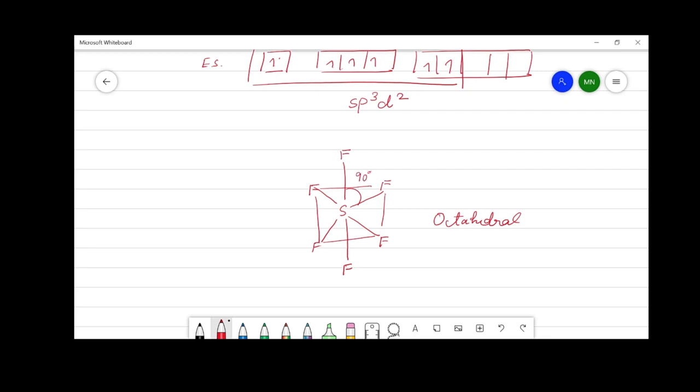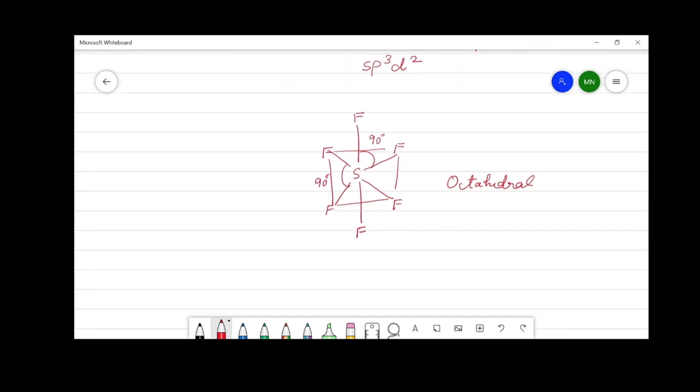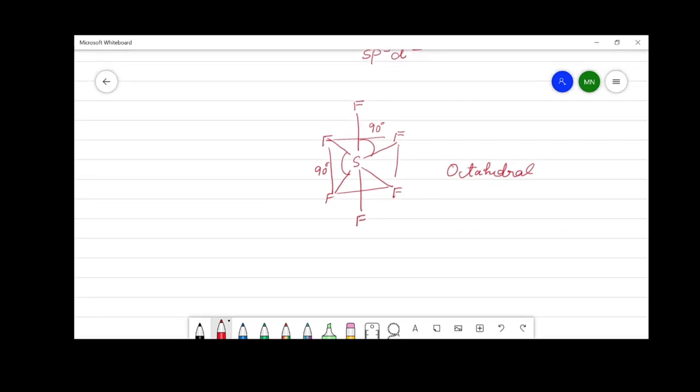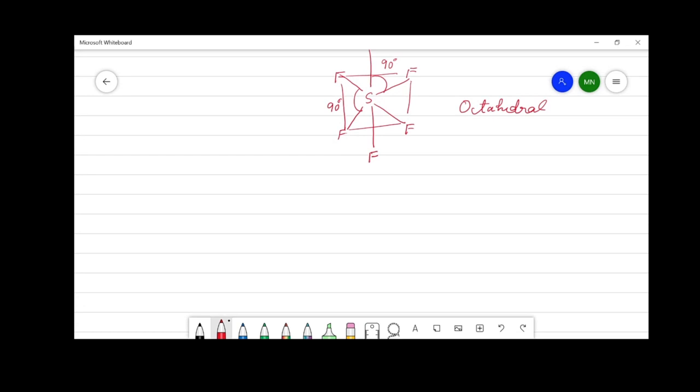With these hybrid orbitals, fluorine atoms can make bonds, or the 2p atomic orbital of the fluorine atom makes a bond. The bond angle in octahedral geometry is the same in all bonds.